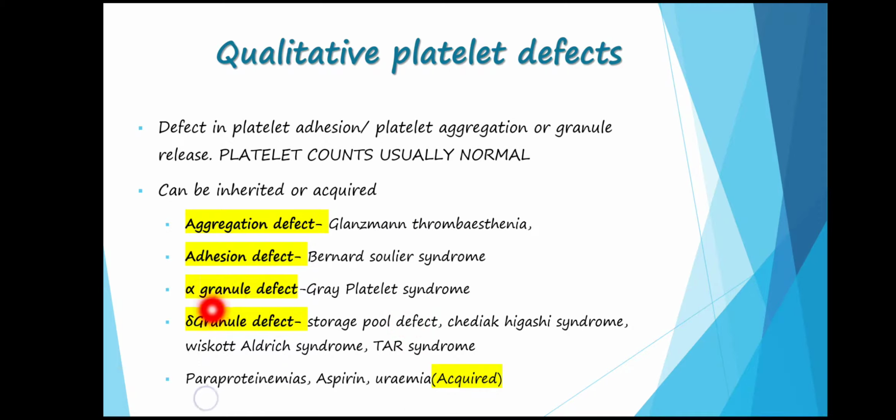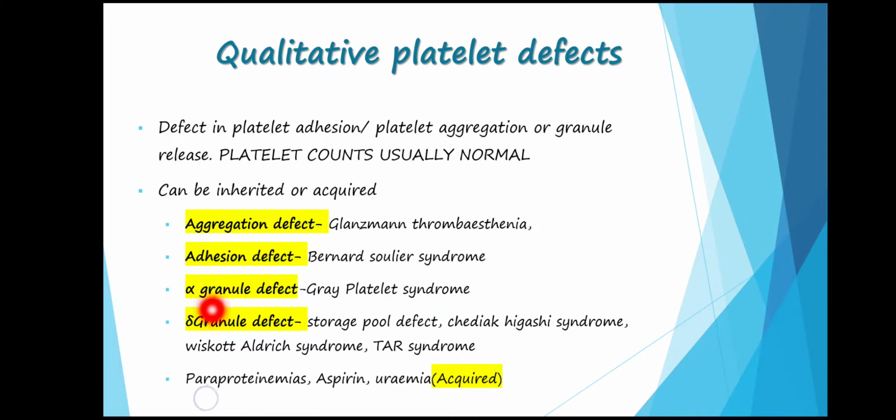Now, bleeding time will be prolonged in both these disorders because there is a defect in the platelets in both of them. Then by flow cytometry, we can assess the decreased levels of these glycoproteins: glycoprotein 1B in the case of Bernard-Soulier and glycoprotein 2B3A in the case of Glanzmann thrombocythemia. So flow cytometry will help in the diagnosis of both these disorders.